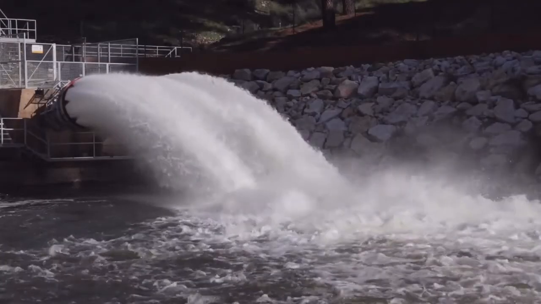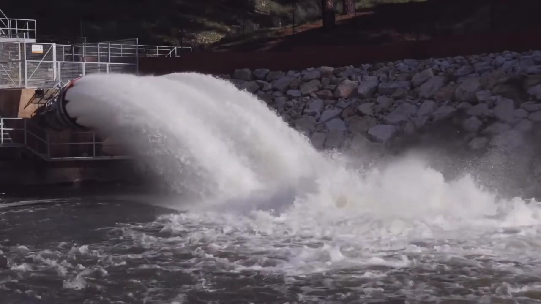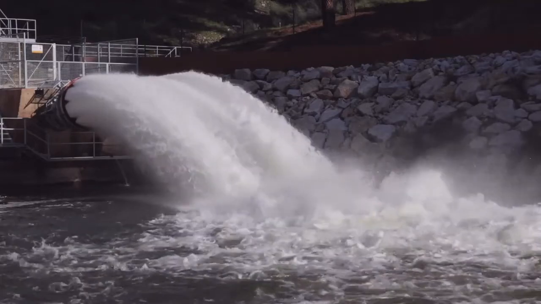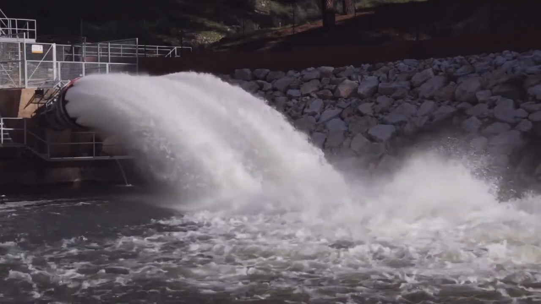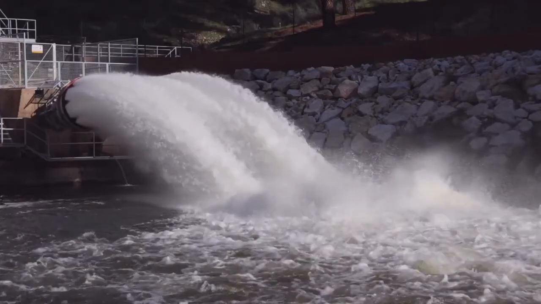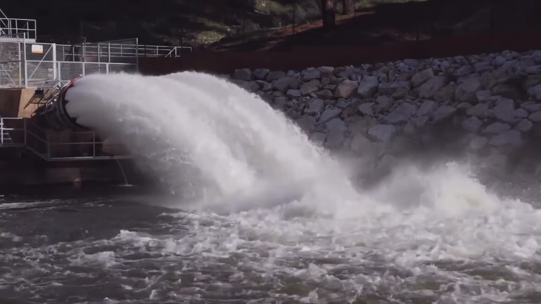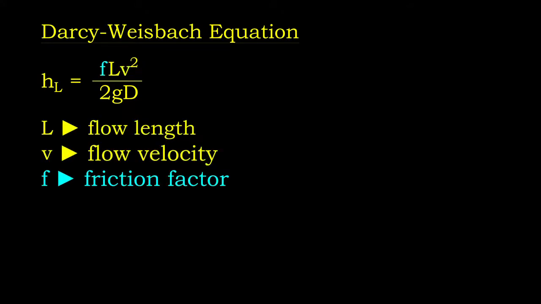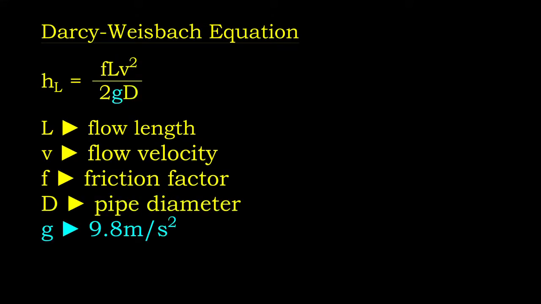Fluid flowing through pipe experiences friction at its contact interface with the inner wall. The friction dissipates the energy in the fluid, and such loss is commonly known as head loss. The Darcy-Weisbach equation calculates the head loss based on the flow length, flow velocity, pipe material, and geometry.